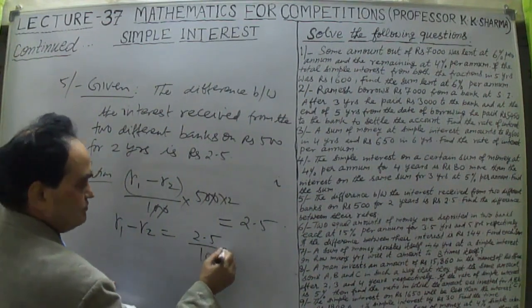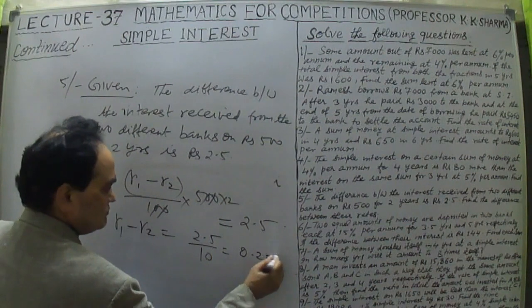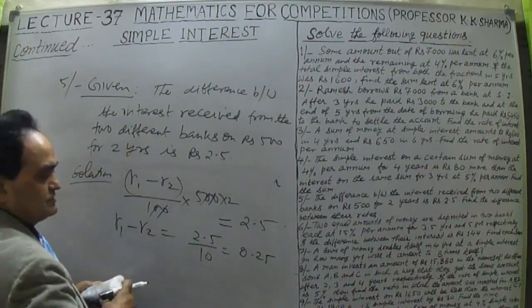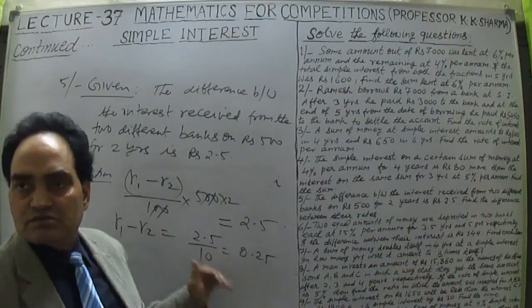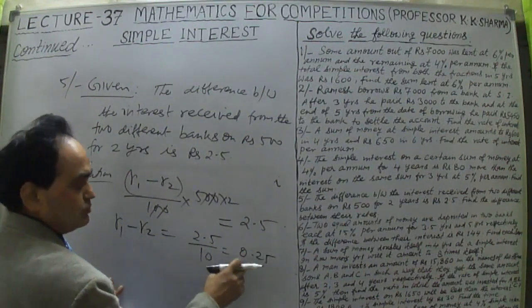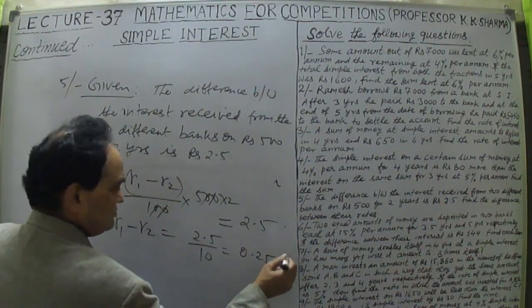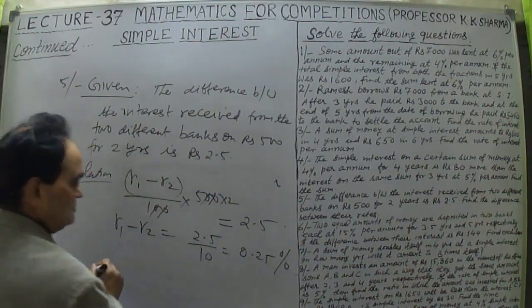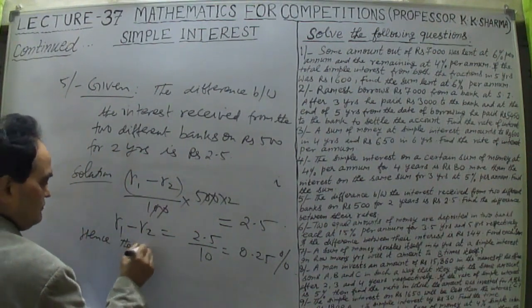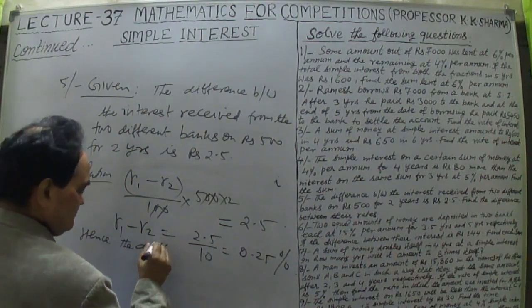This difference is 0.25%. The difference of the two rates of interest is 0.25%. You can say that this is in percent here. Hence, the difference of rate of interest is 0.25%.